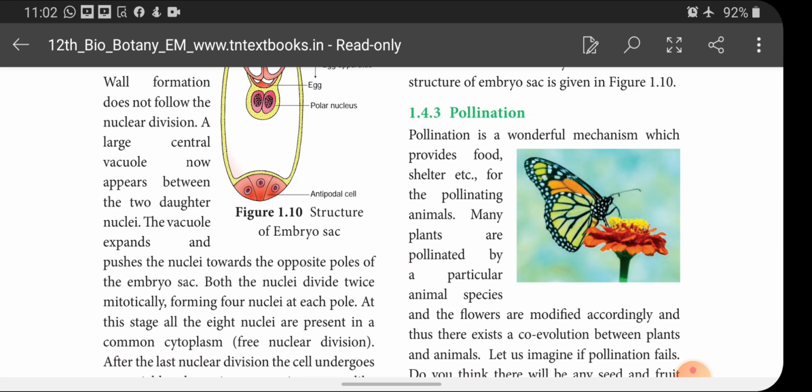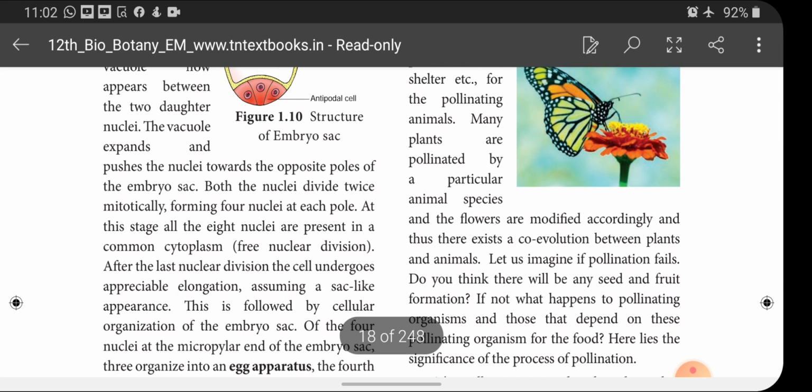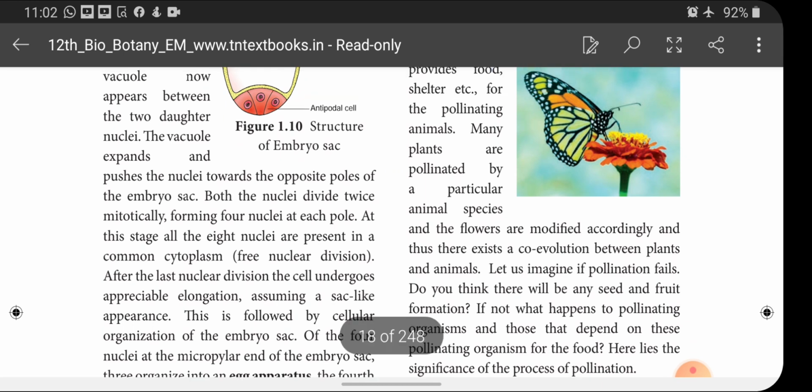For the pollinating animals. Many plants are pollinated by a particular animal species and the flowers are modified accordingly, and thus there exists a co-evolution between plants and animals. Let us imagine if pollination fails. Do you think there will be any seed and fruit formation? If not, what happens to the pollinating organism and those that depend on this pollinating organism for food? Here lies the significance of the process of pollination.